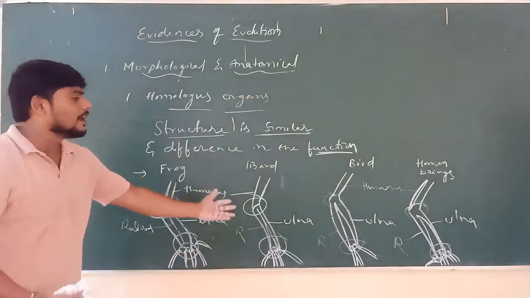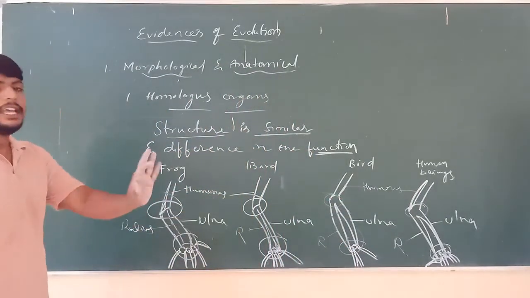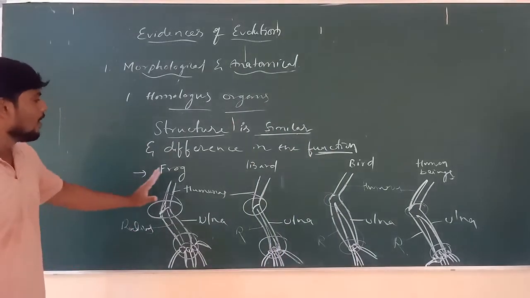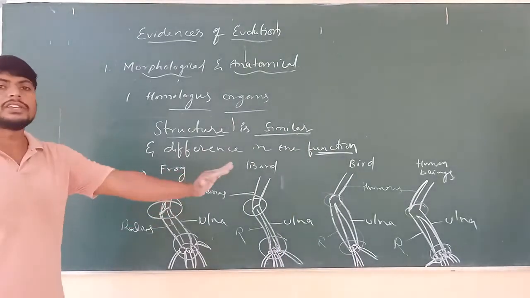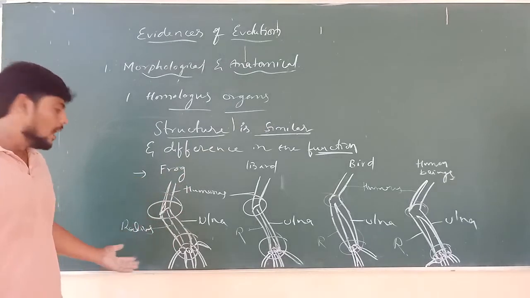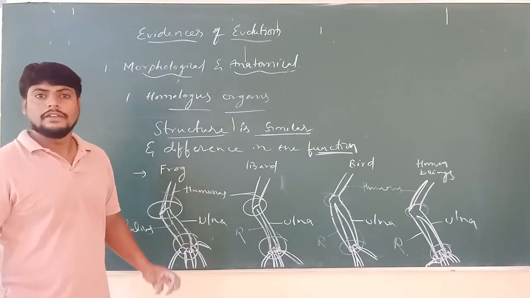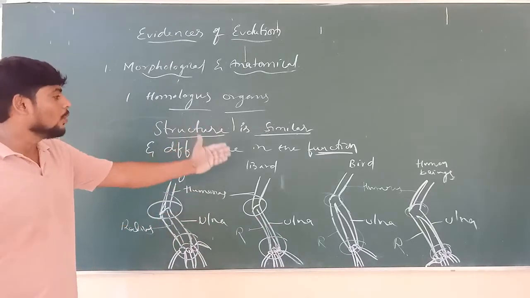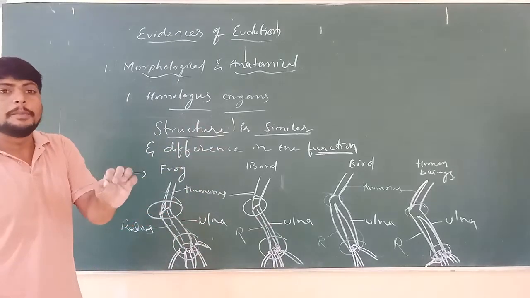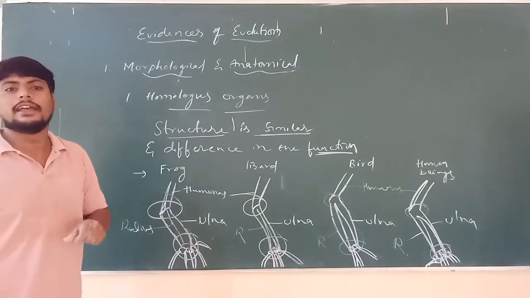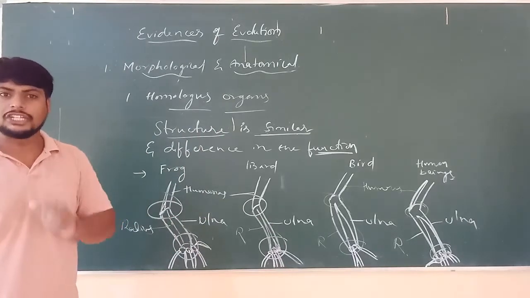So if you observe these diagrams, the variation is in their function, but structurally they all consist of humerus, ulna and radius, and also carpels. They show variation in their function, but similarity in their origin and structure.